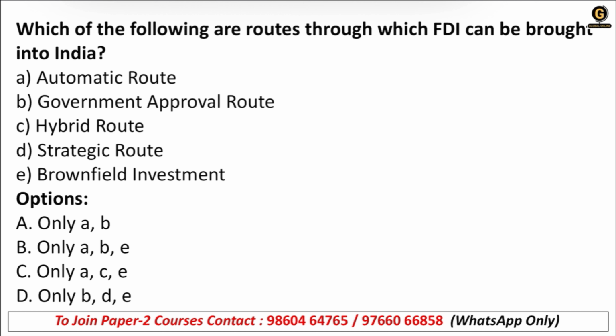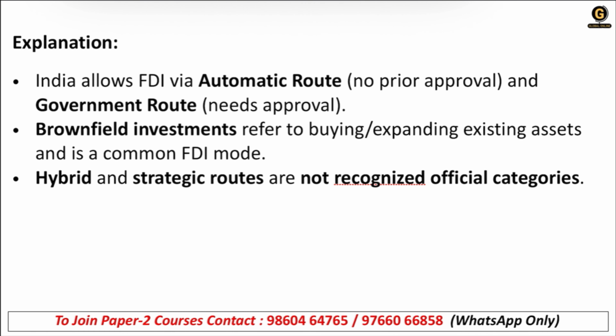Next, which of the following are routes through which FDI can be brought into India? Automatic route, government approval route, hybrid route, strategic route, or brownfield investment? Correct. The right answer is option B, that is ABE. Hybrid route and strategic route are not considered. India allows FDI via the automatic route with no prior approval.